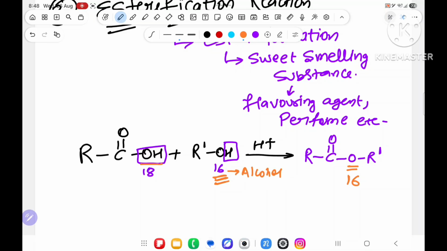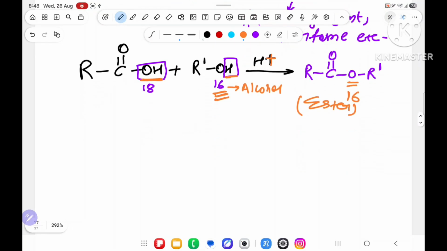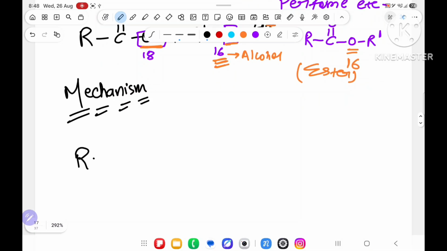It means the acid will give OH and the alcohol will give H. The acid has the property of giving H plus, but here it gives OH, and the alcohol gives H. In presence of acidic medium, ester formation will happen. There is a formation of ester. So, understand the mechanism. What is the mechanism behind it? So the acid starts giving OH.